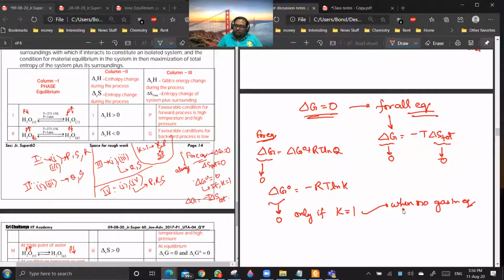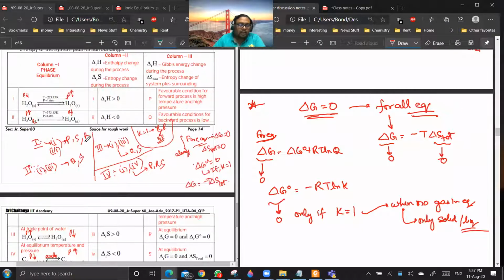Okay. Only solid and liquid are there, because for both of them the active mass is equal to 1. So K will be equal to 1. Getting my point? Yes, sir. So if you have done this, then you can do this question.